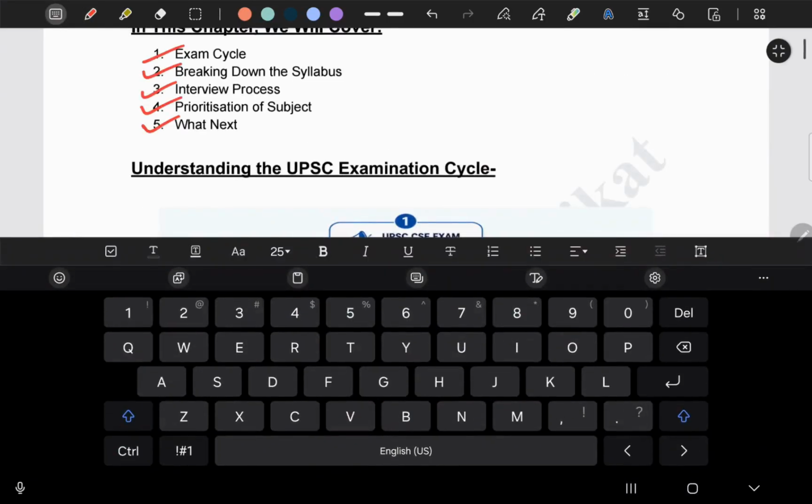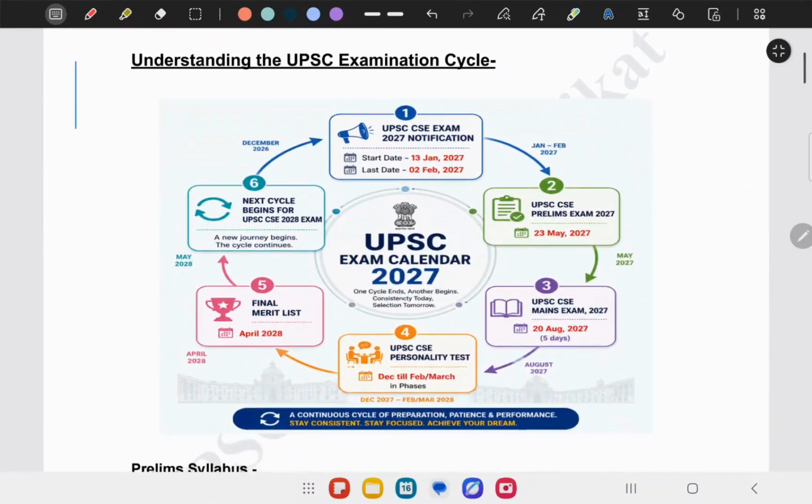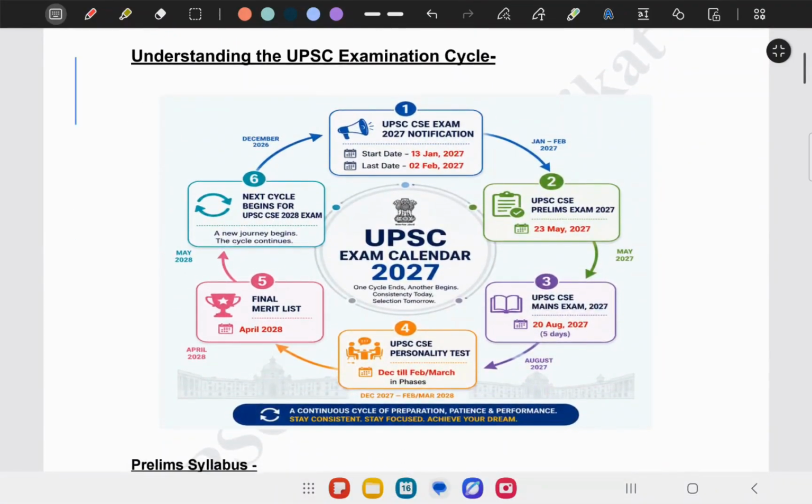Now, what do we mean by this exam cycle? Think of your UPSC journey not just as a test, but as a continuous cycle of preparation, patience and performance. UPSC has already declared its exam calendar for 2027. So let's walk through it to see exactly what this timeline looks like.